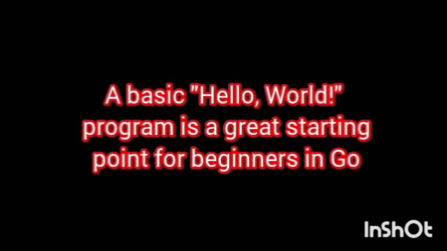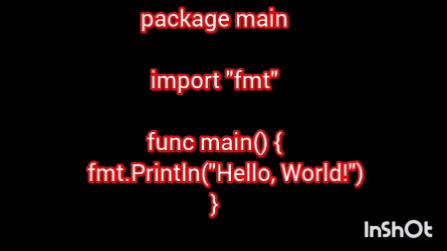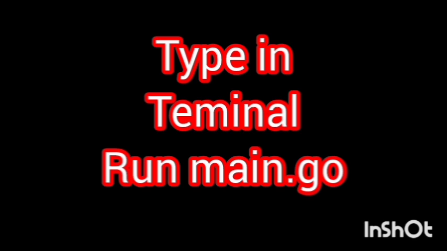Let's write the classic Hello World in Go. package main, import fmt, func main, fmt.Println("Hello, Go"), closing curly bracket. Save this as main.go, run go run main.go, and you'll see your first Go output.